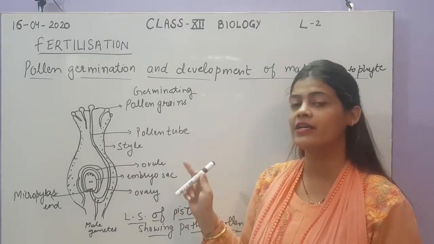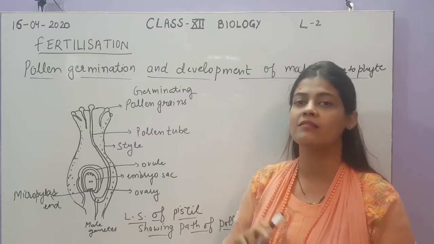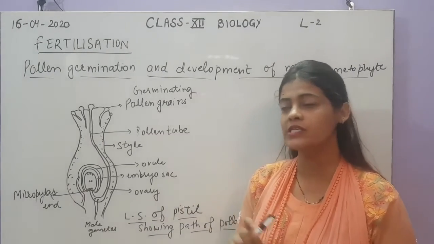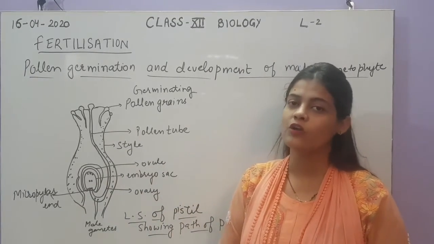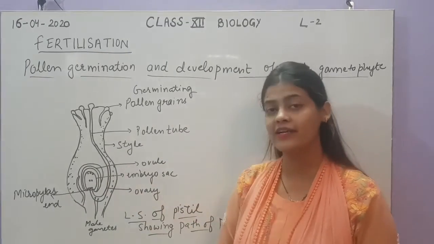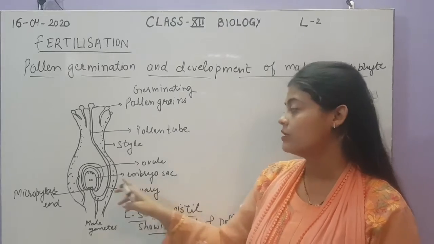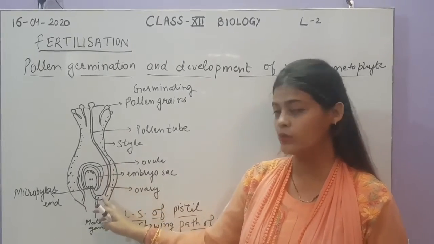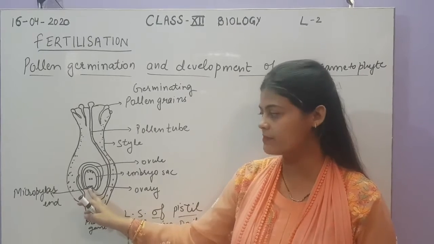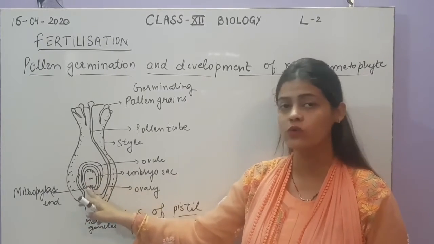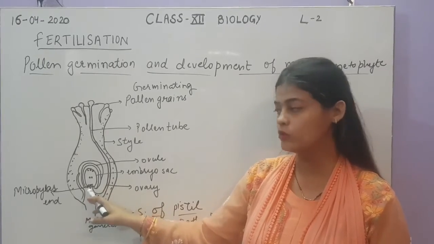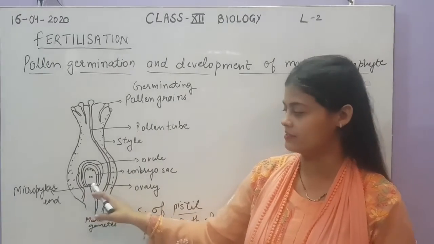As we have discussed, the integuments are there around the nucellus, but at one point the integuments are not present. That end is called the micropylar end, and that is only for the entry of the pollen tube. So when the pollen tube reaches the ovule, this is the micropylar end and this is the embryo sac. The pollen tube enters the ovule through this micropylar site.